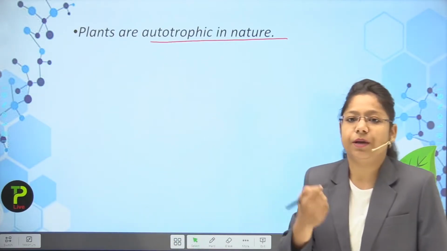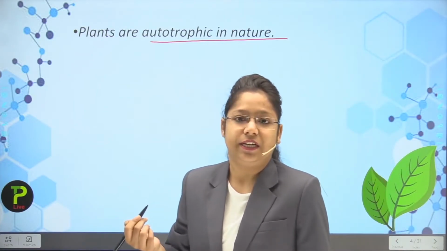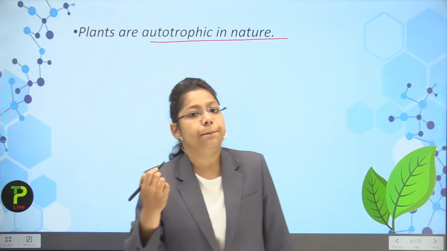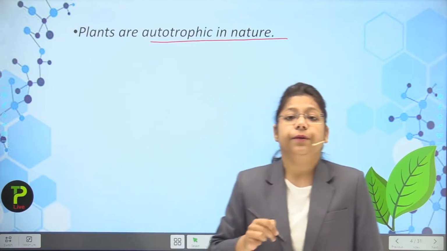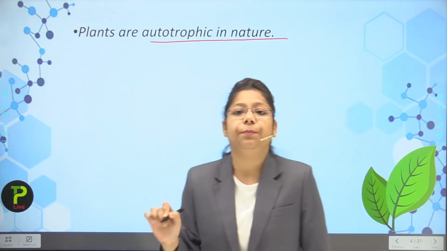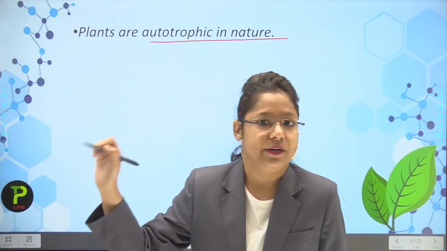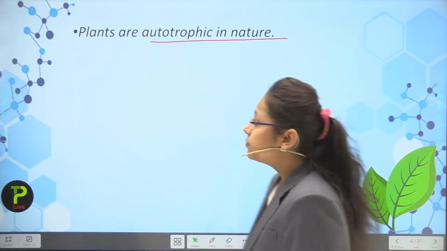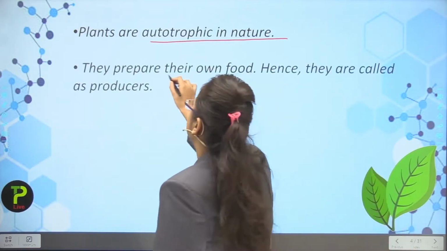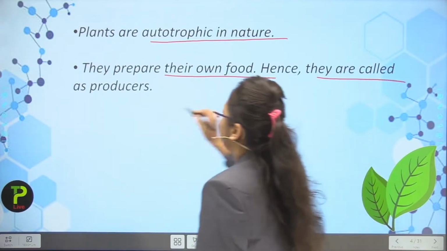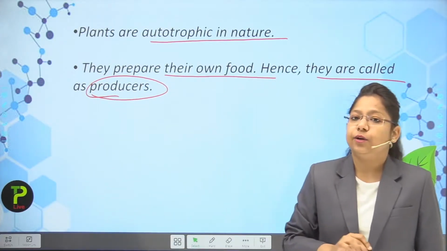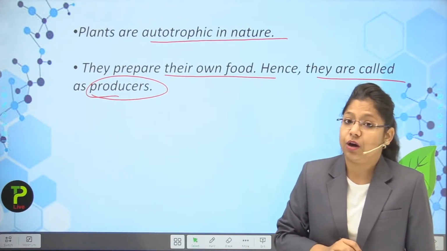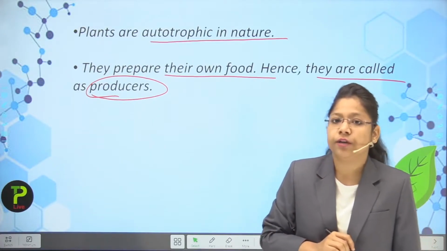What do you mean by autotrophic? We learned in the last lecture as well. Autotrophic means preparing food on its own, not depending on another organism for survival. Since they prepare their own food, they are called producers. So plants are known as producers, because they prepare their own food.